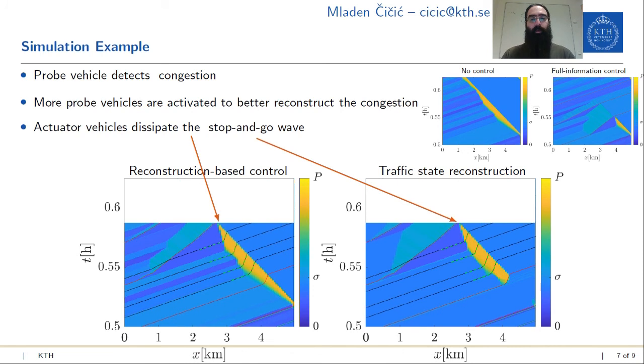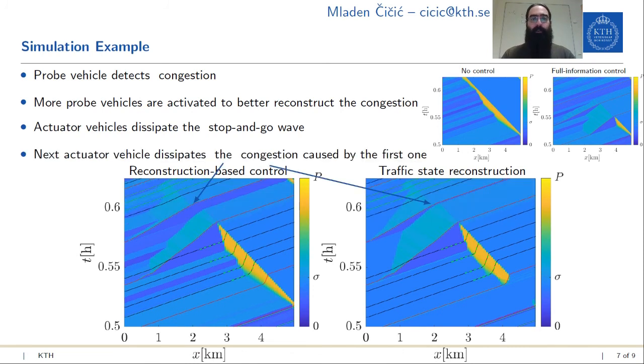After some time, it will be able to dissipate the stop-and-go wave, and then finally the following actuator vehicle will dissipate the congestion left in its wake. Notice that the following actuator vehicle actually restricted too much of the traffic flow, which was because the actual inflow into this road segment was lower than what we predicted. Now, we will also be using the no control case and the full information control case, shown in the smaller figures, for benchmarks.